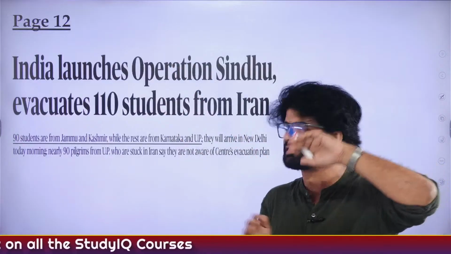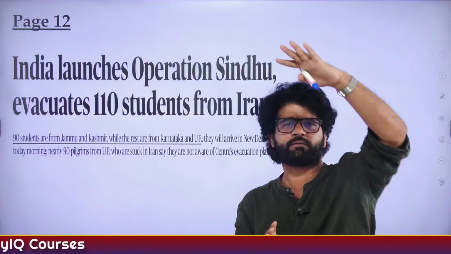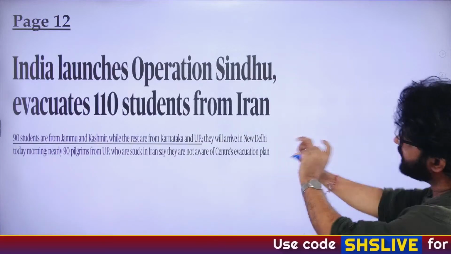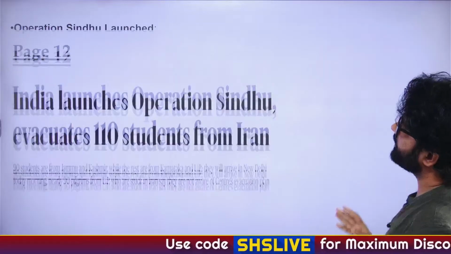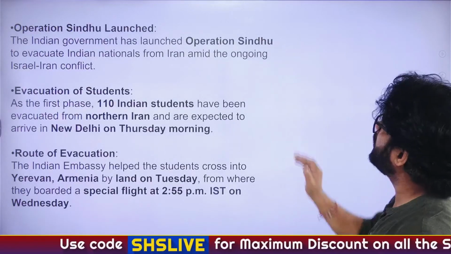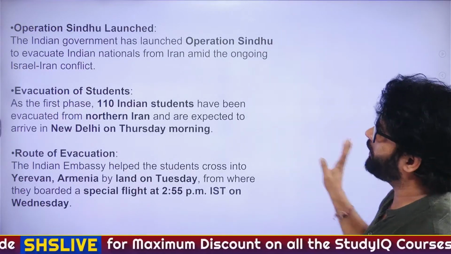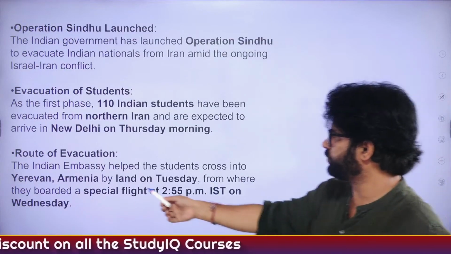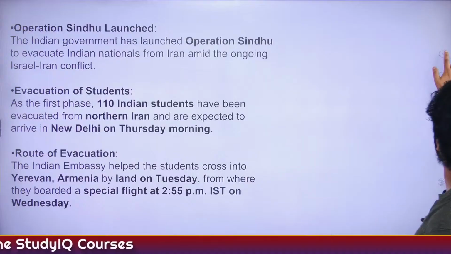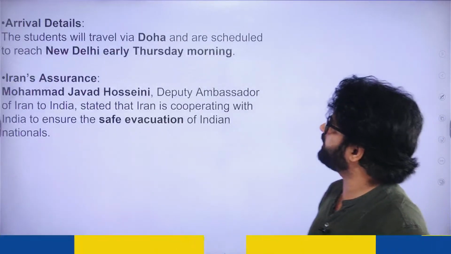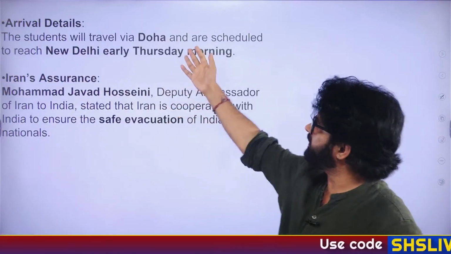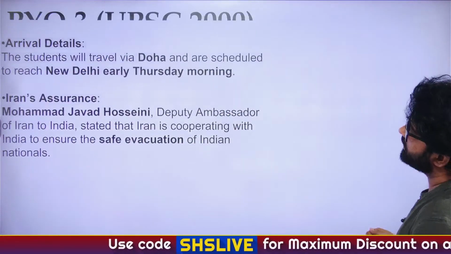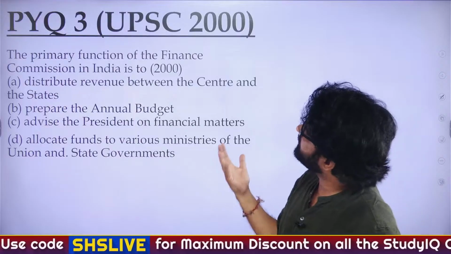The procedure is from Iran, they went to Armenia, from there they will go to Doha, etc., and they will come. So yeah, just a factual information. Just remember what is Operation Sindhu, launched by Indian government to evacuate Indian nationals from Iran, and that's what you have to keep in mind. They cross into Armenia, and when did they cross? What was the time? That is not very important. From Armenia they will go to Doha, Qatar, and from there they will come to India. Okay, sir. Factual information. Let's solve a PYQ 3.